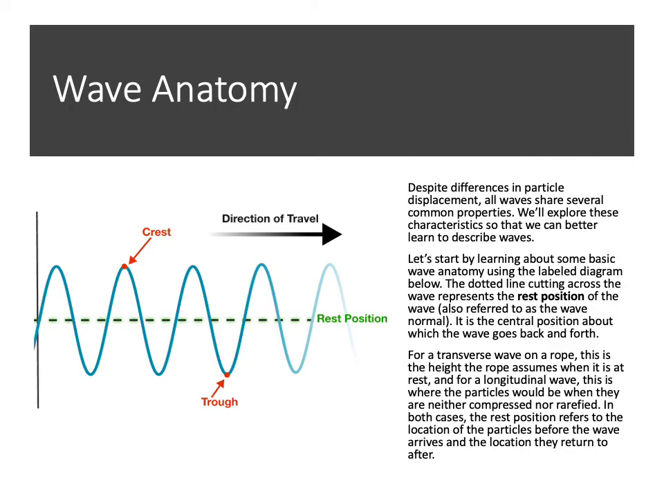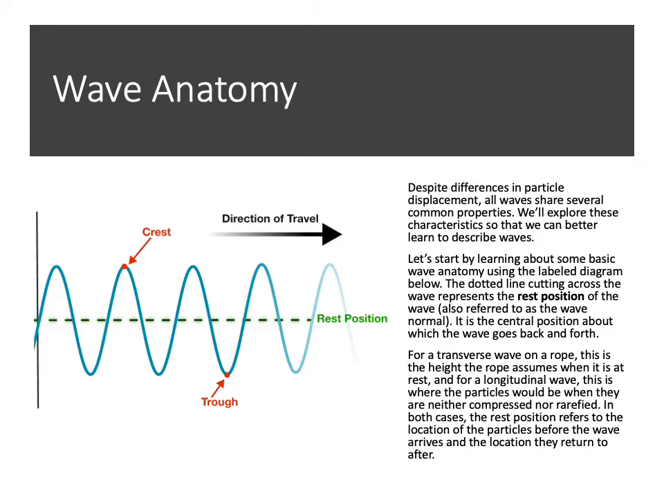Wave anatomy. Despite differences in parallel and particle displacement, all waves share several common properties. We'll explore these characteristics so we can better learn to describe waves. Let's start by learning about some of the basic wave anatomy using the labeled diagram that's to our left. The dotted line cutting across the wave shows the resting position of the wave, also known as the wave normal. It is the center position about which the wave goes back and forth.